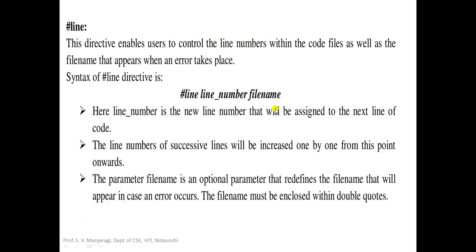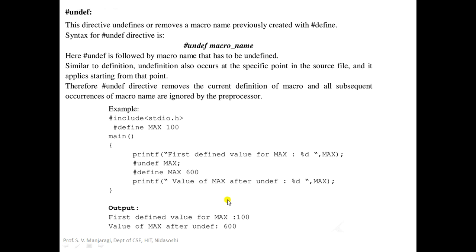In a file there are already some lines present, and the compiler assigns line numbers starting from 1. If we want to change the line number, we can make use of this line directive. Line numbers of successive lines will be increased by 1 from this point onwards. The parameter file name is an optional parameter that redefines the file name that will appear in case of an error. The file name must be enclosed within double quotes.